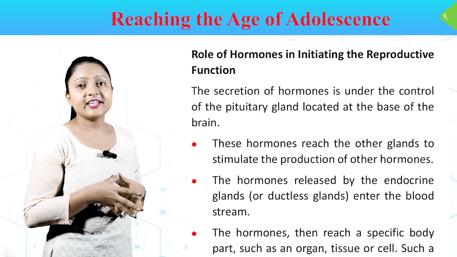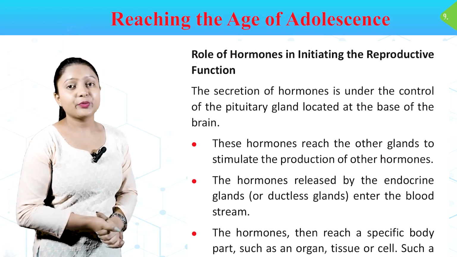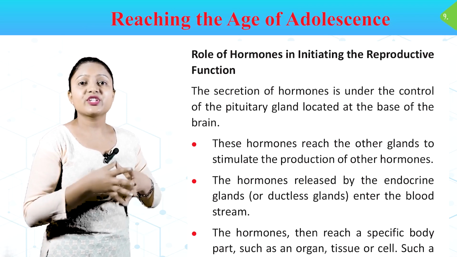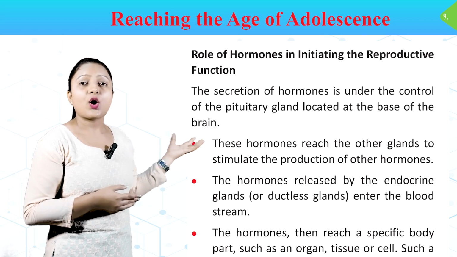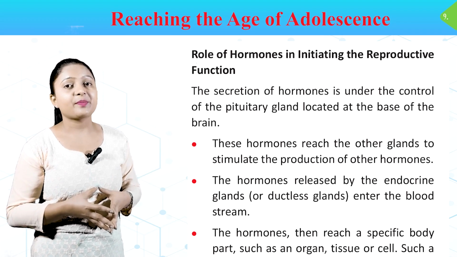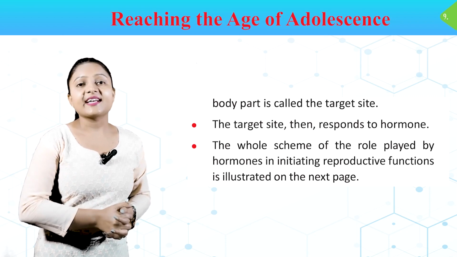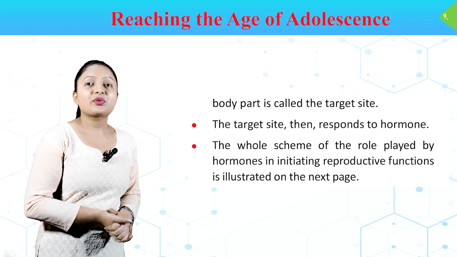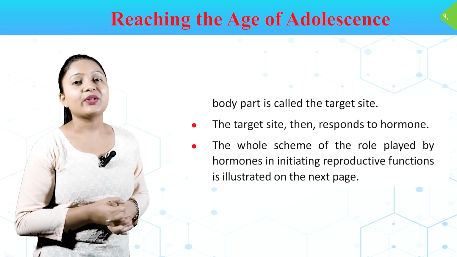Role of hormones in initiating the reproductive function. The secretion of hormones is under the control of the pituitary gland located at the base of the brain. These hormones reach the other glands to stimulate the production of other hormones. The hormones released by the endocrine or ductless glands enter the bloodstream. The hormones then reach the specific body part such as an organ, tissue or cell. Such a body part is called the target site. The target site then responds to the hormone. The whole scheme of the role played by hormones in initiating the reproductive functions is illustrated on the next page.